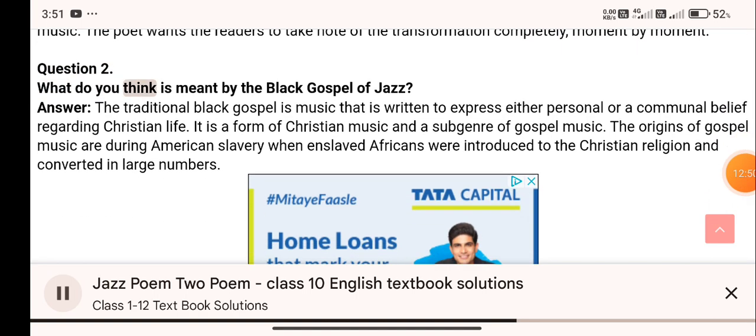Question 2. What do you think is meant by the black gospel of jazz? Answer.